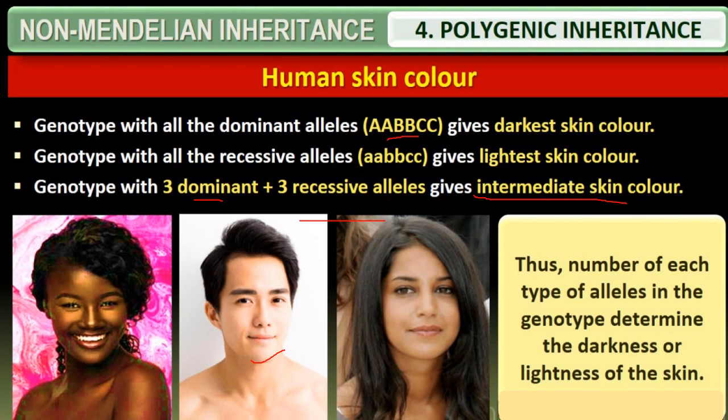We usually have an intermediate color, a brownish wheat color, which is intermediate between quite fair and quite dark skin. In between them we are there, so we are neither completely dominant nor recessive. We are the ones who express the intermediate skin color. Thus the number of each type of allele in a genotype determines the darkness or the lightness of the skin.